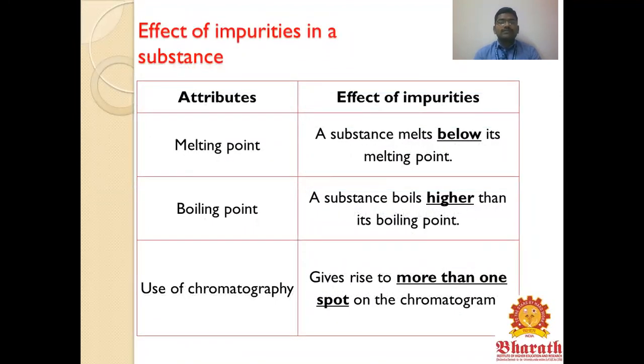Effect of impurities in a substance. If you have impurities in the substance, what are the effects on the melting point, boiling point, and chromatographic technique? For the melting point, an impure substance melts below its normal temperature. For the boiling point, an impure substance boils at a higher temperature than the boiling point of the pure substance, whereas a pure substance boils at a fixed point. Chromatography gives more than one spot on the chromatogram, showing the impurity compounds.